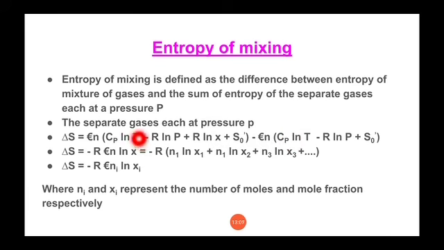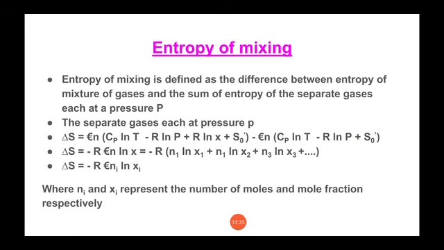So you can say that all other terms will cancel out each other, like Cp ln T here positive term, Cp ln T here negative term, R ln P here negative term, and here minus and minus, so R ln P will be positive. Likewise S0 prime, one positive and one negative, so both will cancel out each other.